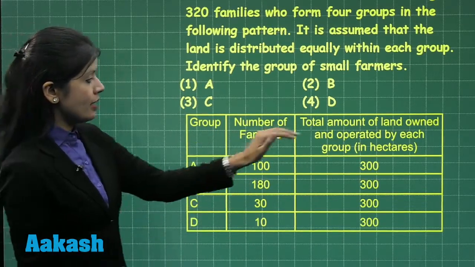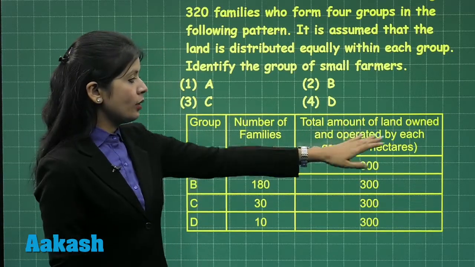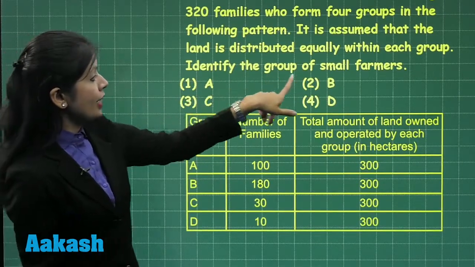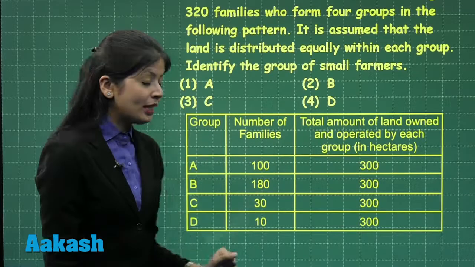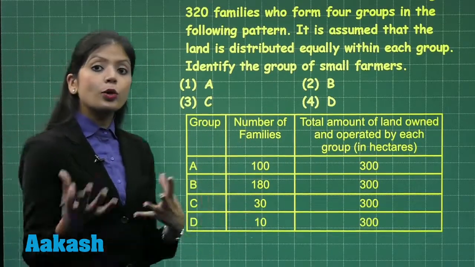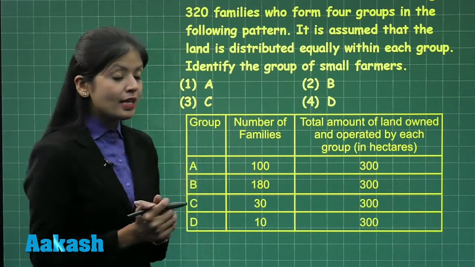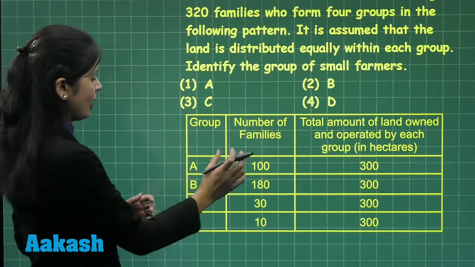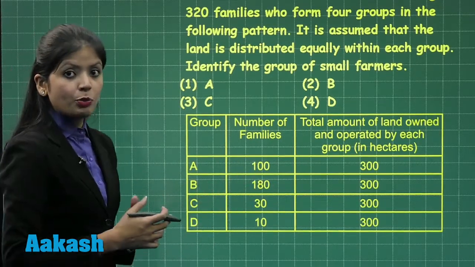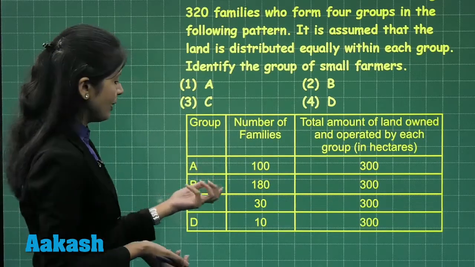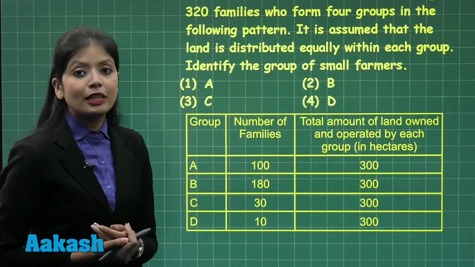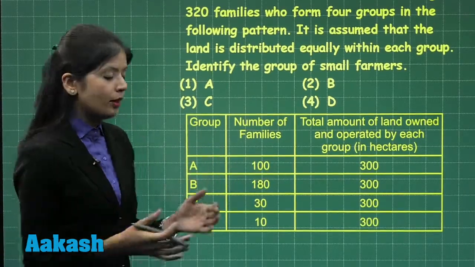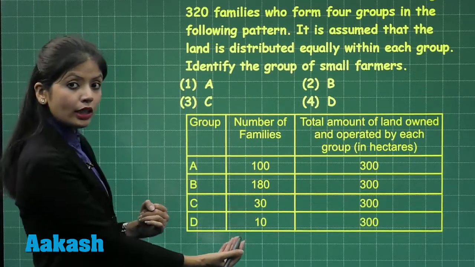What we have to analyze is, if the total amount of land operated and owned by each family is the same, the question asks to identify the group of small farmers, which means based on the number of families, who would be judged as small farmers since the land is distributed equally. Now, it's pretty easy to identify that group B is the largest group, which means the excessive usage of land will be done by group B since they have more families to feed. Thus, the amount of land will be distributed in more parts as compared to group A, C or D.